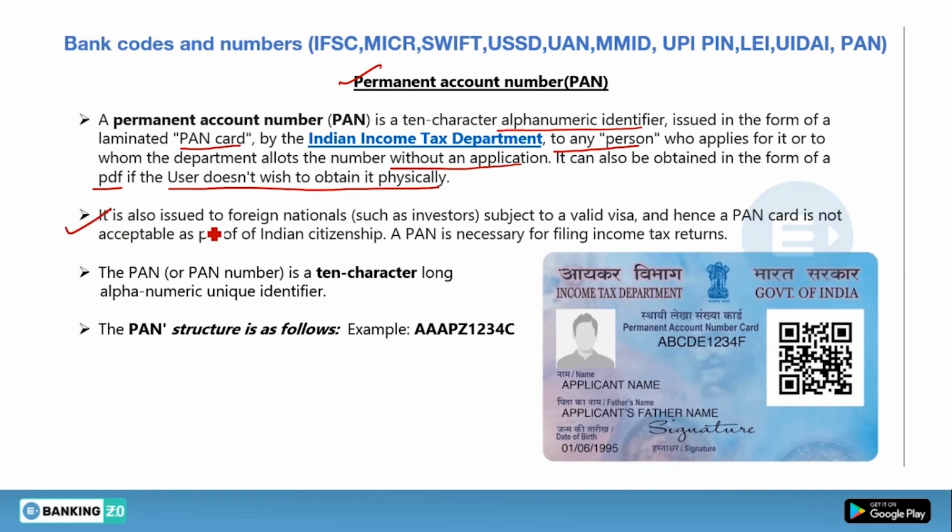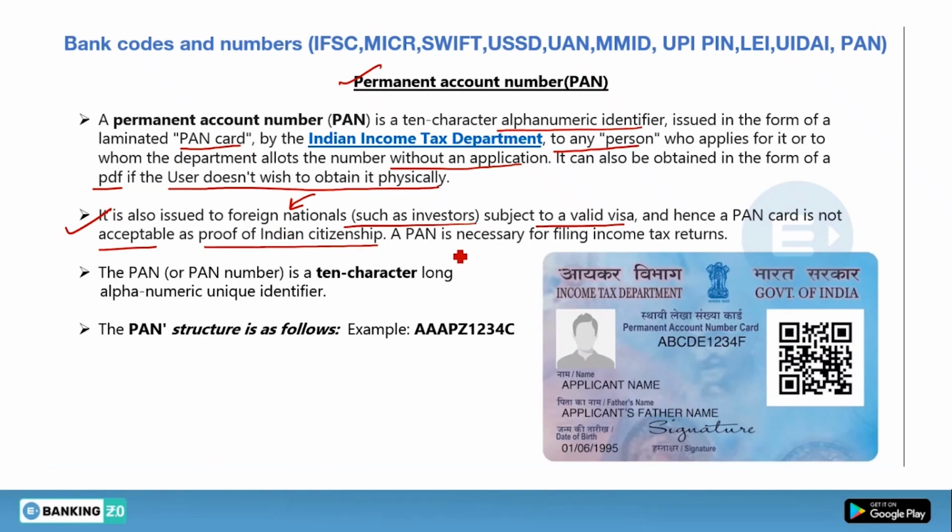It is also issued to foreign nationals such as investors, subject to a valid visa, and hence the PAN card is not acceptable as proof of Indian citizenship. This is the reason why the PAN card is not taken as proof of Indian citizenship, because it is also issued to foreign nationals who came to India to make investments.